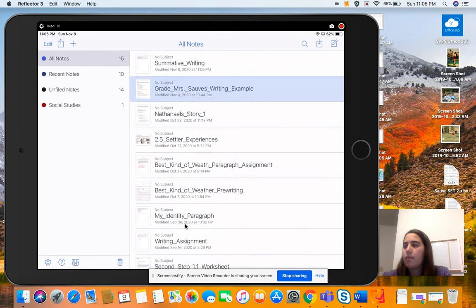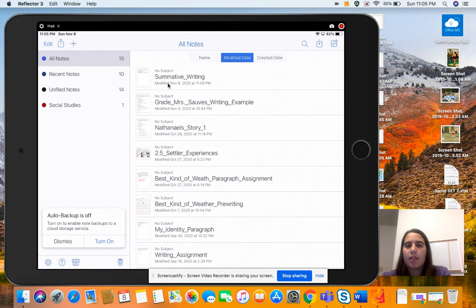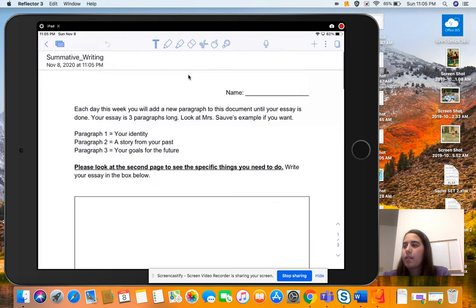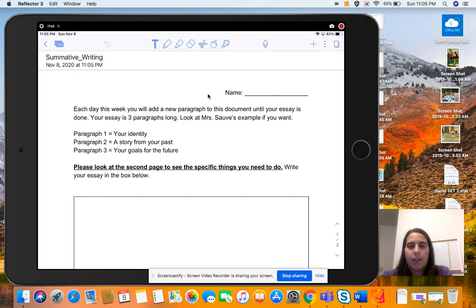Okay. So it should be the first one at the top, summative writing. So you can add your name, and then let's just talk about this a little bit and make sure we all understand. It says each day this week you'll add a new paragraph to this document until your essay is done. Your essay is 3 paragraphs long. Look at Mrs. Sovey's example if you want.